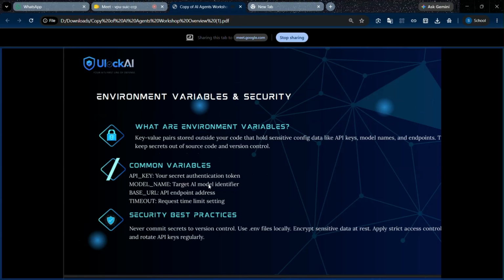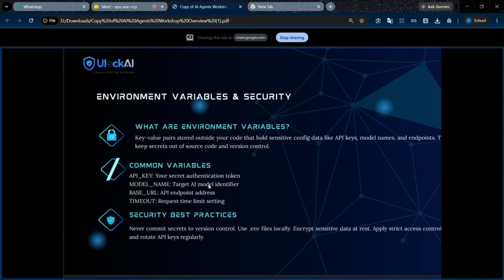What is meant by environment variable and security? I already said an API key is a unique key. We should protect it from unauthorized people and attackers, so environment variables are used there. It's a key-value pair stored outside the code that holds sensitive configuration data like the API key, model names, and endpoint.